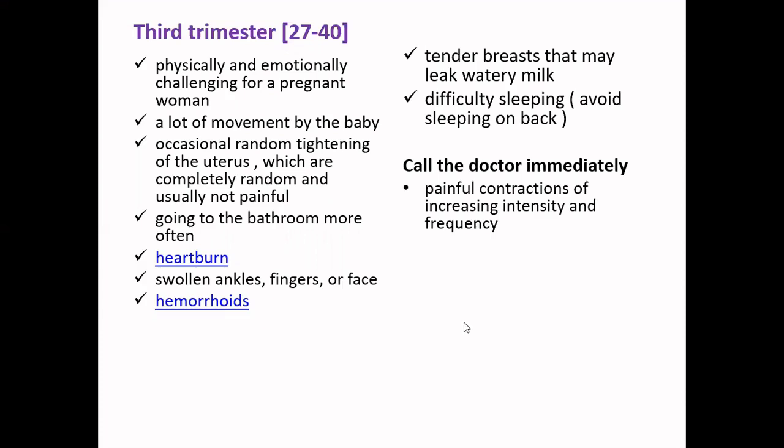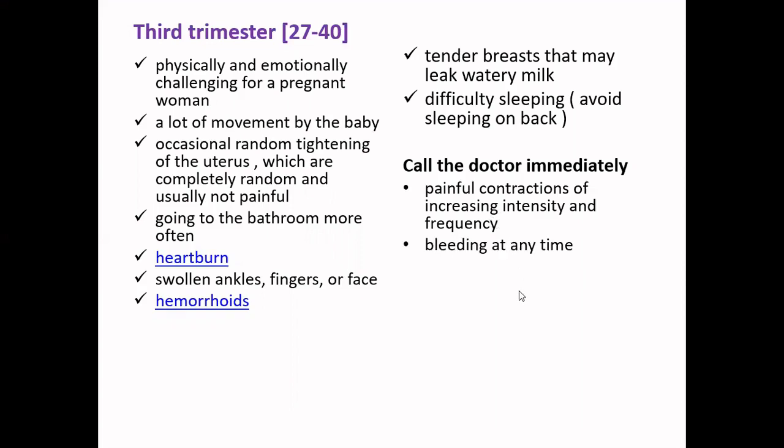If you have painful contractions and they increase in intensity and frequency, then you need to call your doctor immediately. I'm not talking about the earlier contractions, because those were completely random and not painful. But these contractions are painful, and their intensity and frequency have increased.